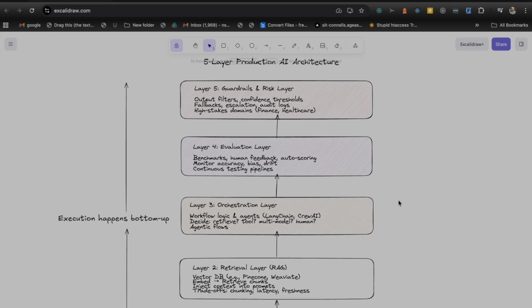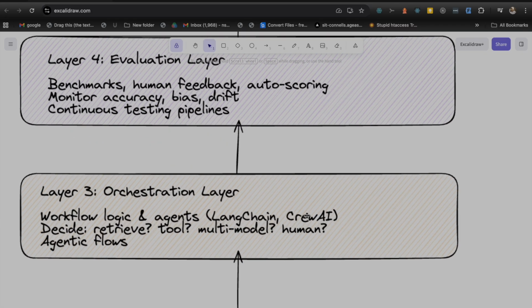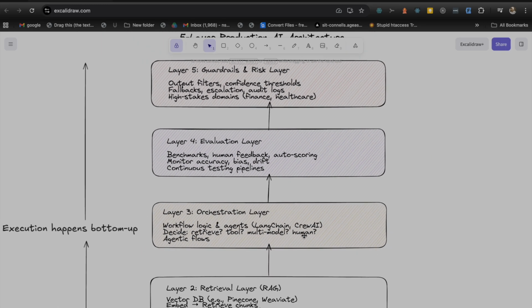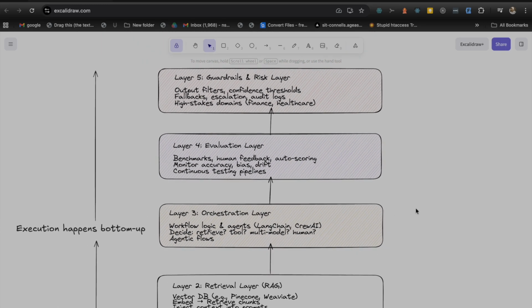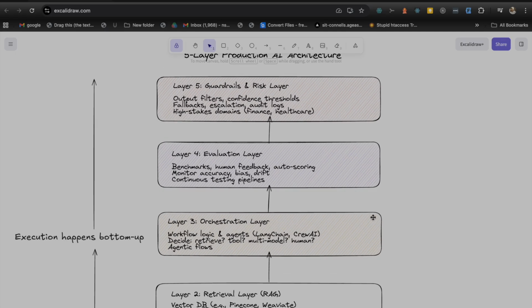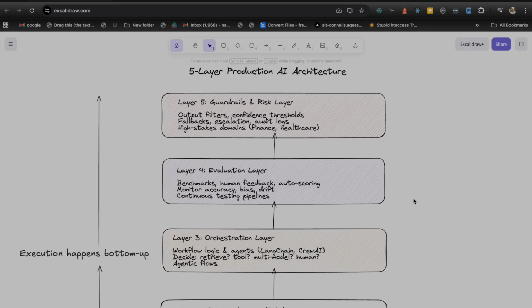Now at the orchestration layer, we actually decide what kind of mechanism we have to follow. If we want to orchestrate things, like using multiple LLMs and multiple RAGs, we can do it here. Here I have mentioned a multi-model system. If you want to implement a multi-model agentic flow, orchestration is the layer where things can change.